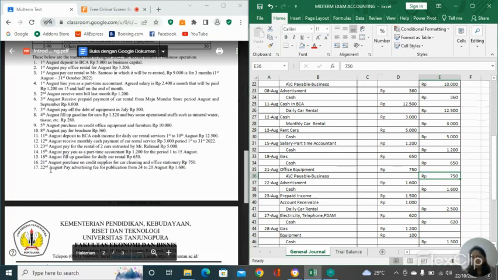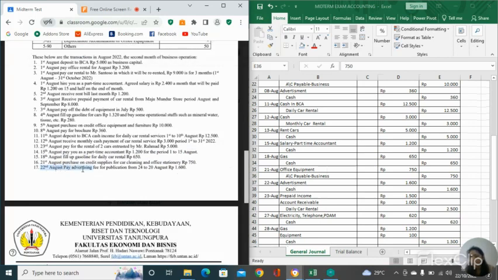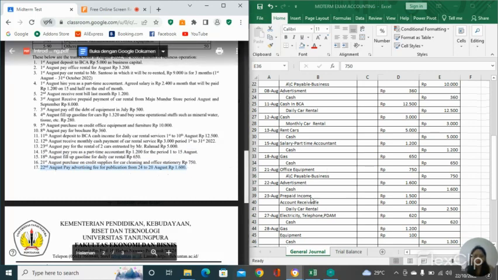So next, on the August 2022 Augustus, paid advertisement for the publication from 24 to 20 Augustus, 1,600. So I mean that advertisement is an expense, so it's going to the debit, and our cash is going to the credit because our cash is decreased.